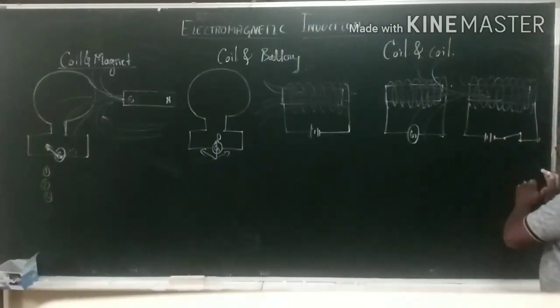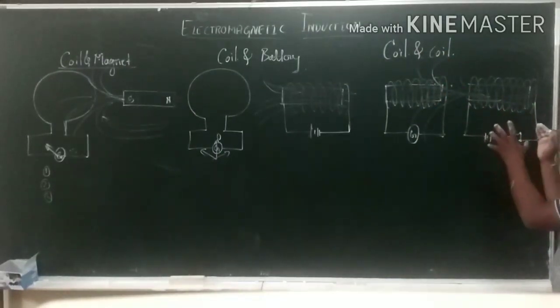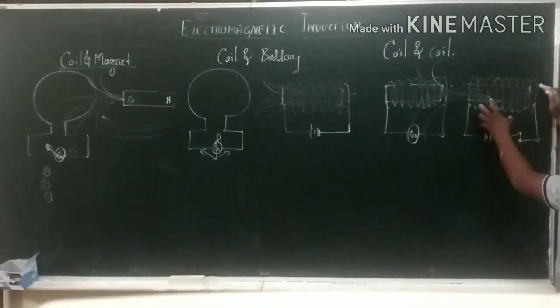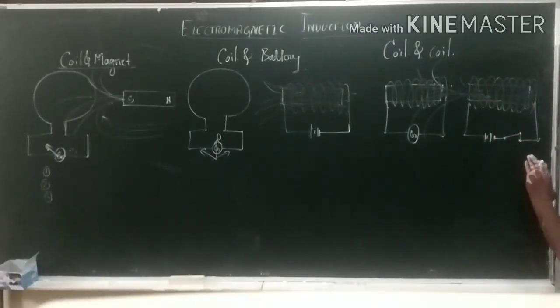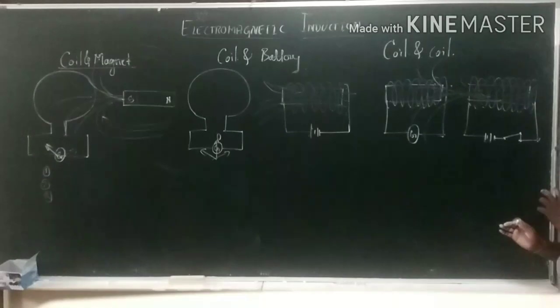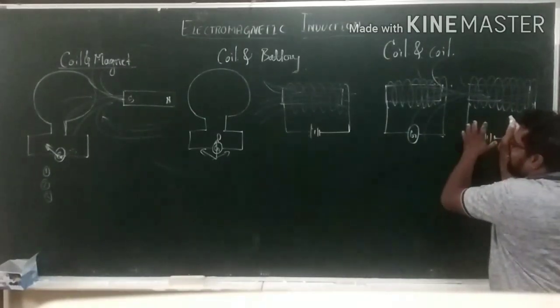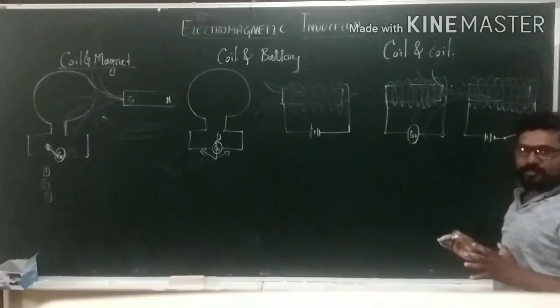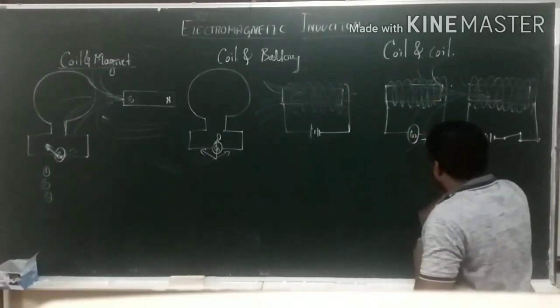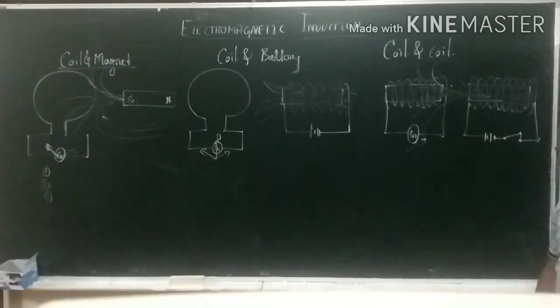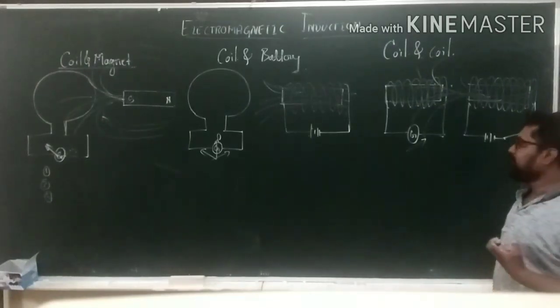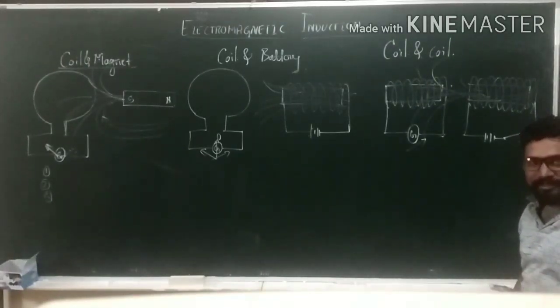While tapping the key, the current will pass through the coil and it produces the magnetic field around it, and those magnetic field lines are passed through this coil. At that time, the galvanometer will show deflection. The galvanometer will show deflection. Is it clear?